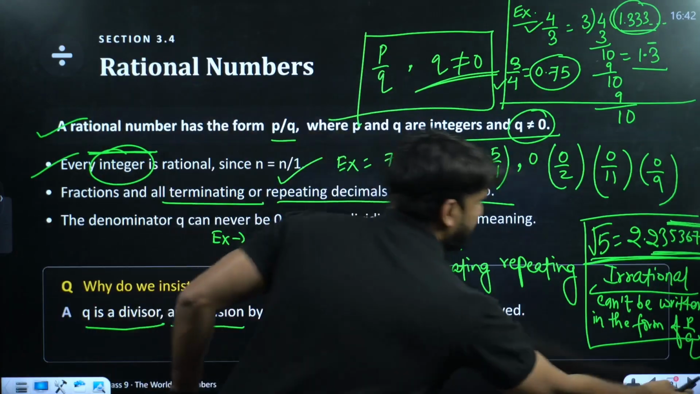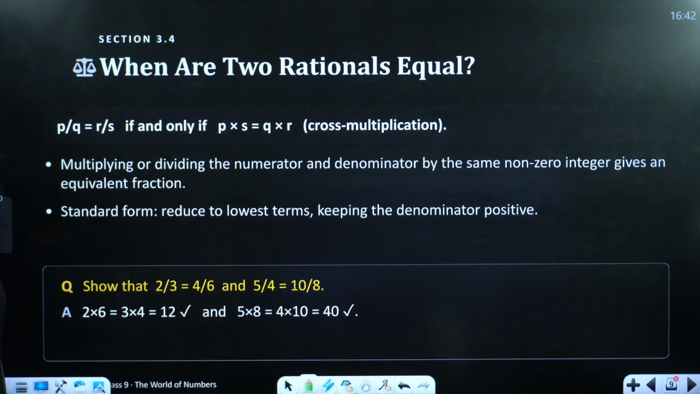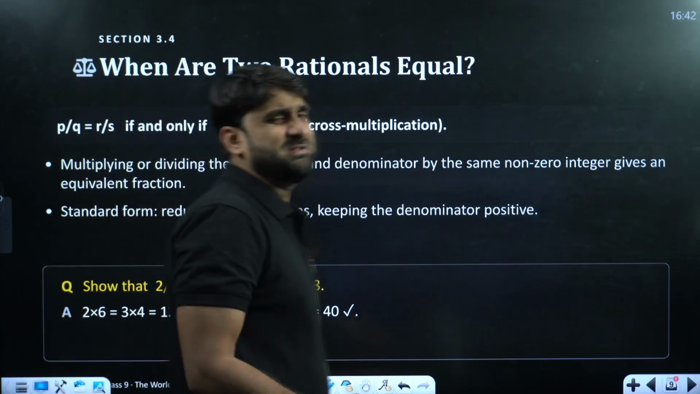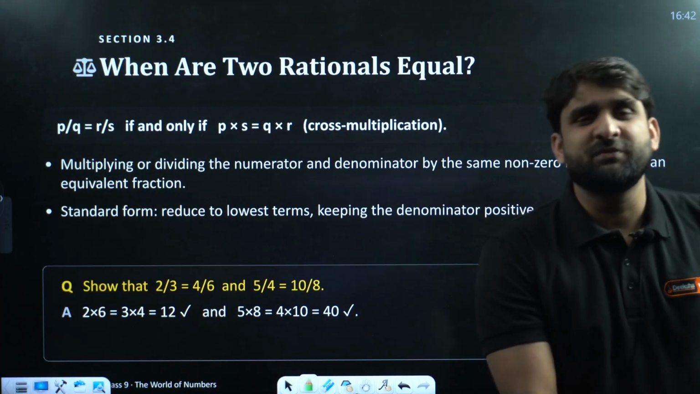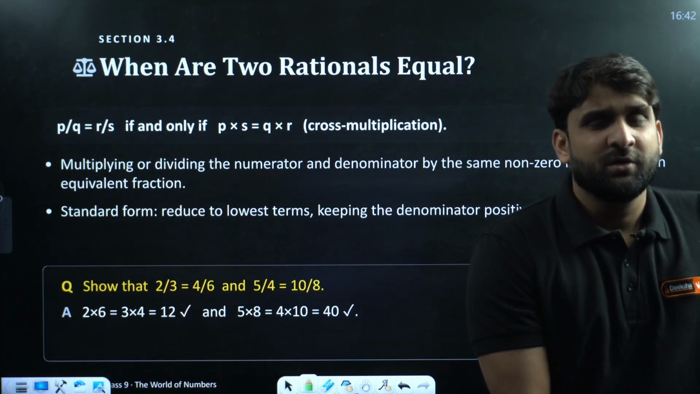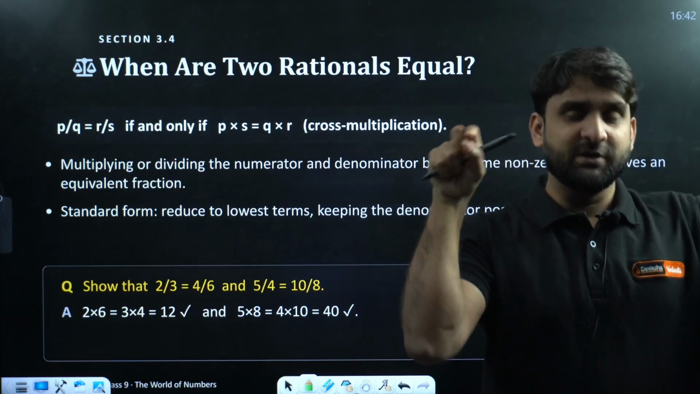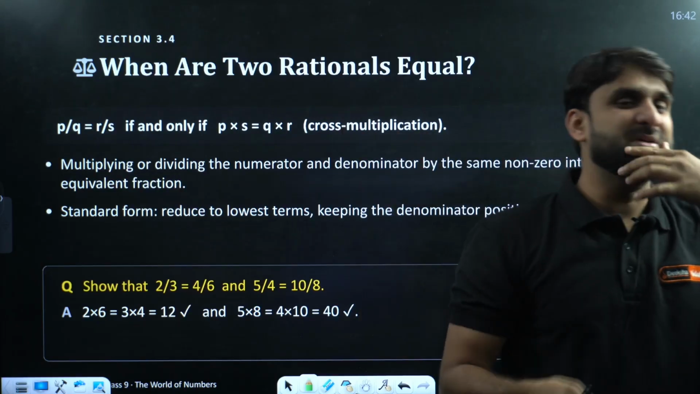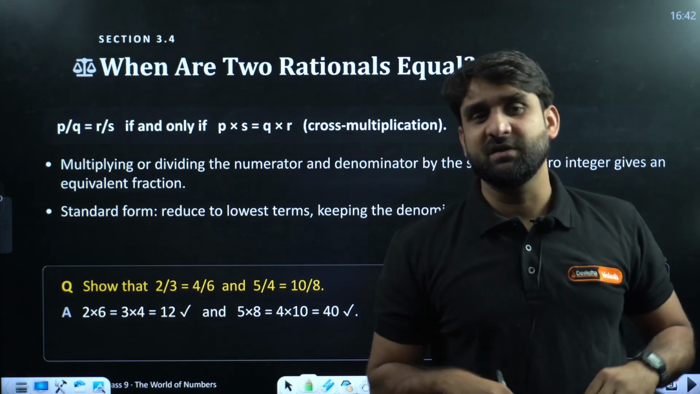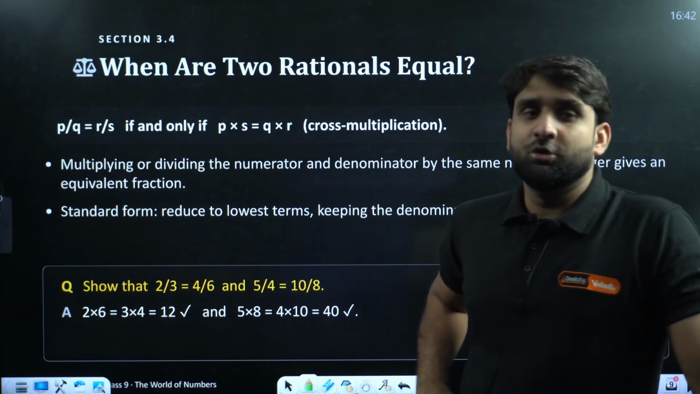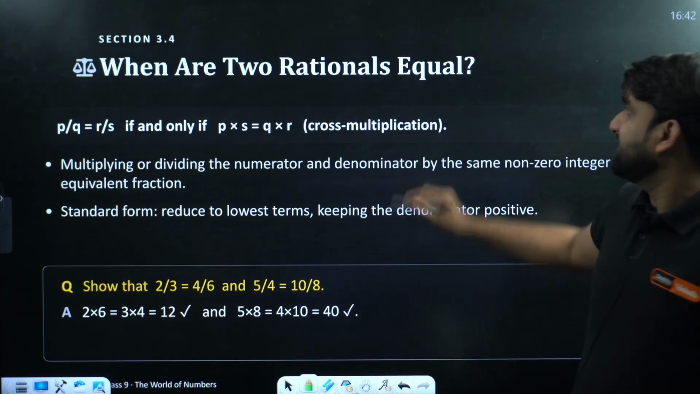Okay, moving ahead. When are two rational numbers equal? This is a very simple question. When will the rational numbers become equal to each other? When you cross multiply the numbers diagonally, if the right hand result and left hand result are equal, you can say that both the rational numbers are equal to each other. Let me give you an example here.